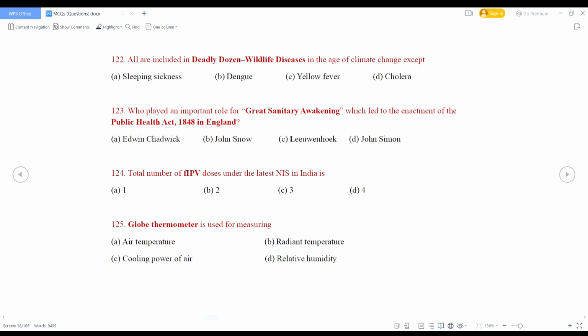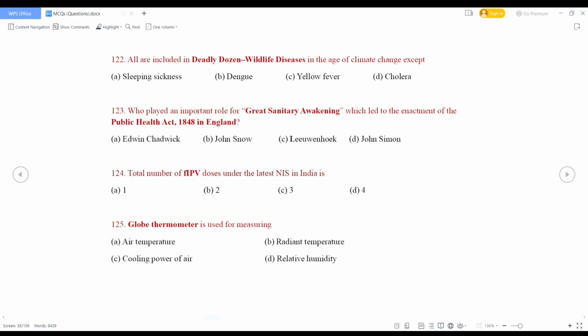Next, all are included in the deadly dozen wildlife diseases in the age of climate change except: sleeping sickness, dengue, yellow fever, cholera. 12 diseases are included in the deadly dozen list: avian influenza, babesiosis, cholera, Ebola, intestinal and external parasites, Lyme disease, plague, red tides, Rift Valley fever, sleeping sickness, tuberculosis and yellow fever.